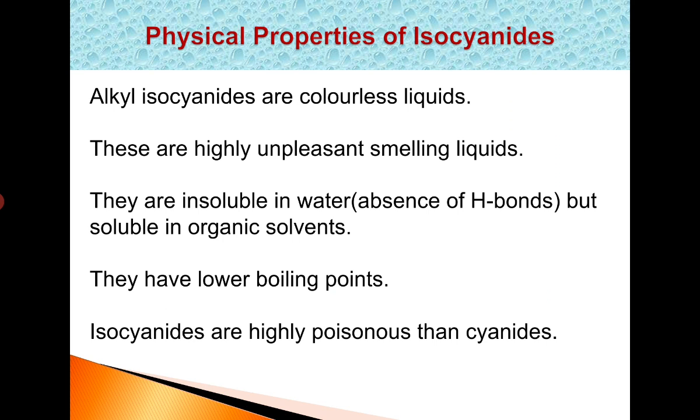And isocyanides are more poisonous than cyanides. Alkyl cyanides are less poisonous when compared to hydrogen cyanide, but isocyanides are more poisonous than cyanides.